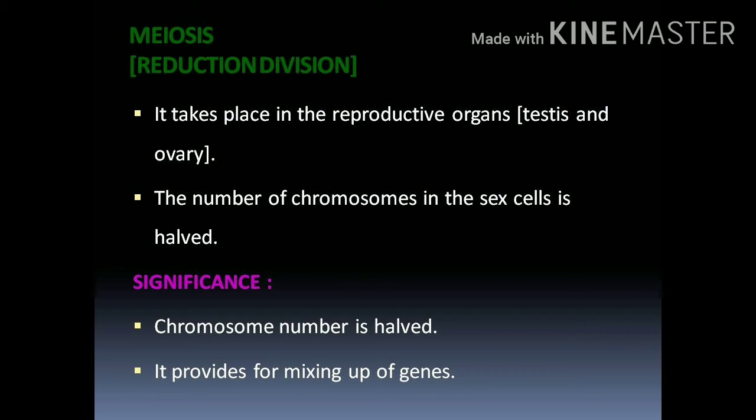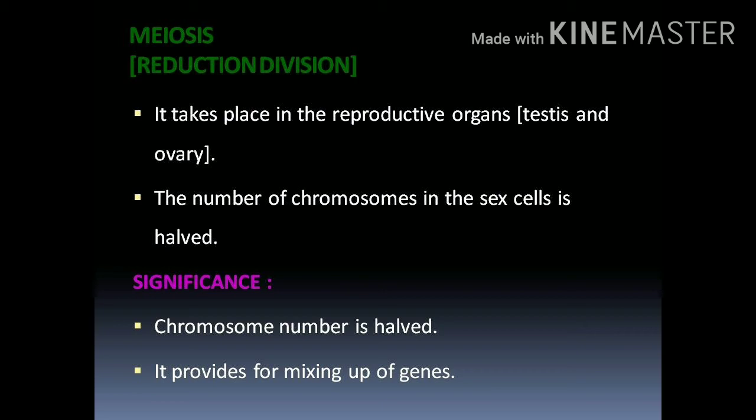The most important fact about meiosis is that the number of chromosomes in the sex cells is halved in this process, and this division is critical. Meiosis is also called a reduction cell division, because half the number of chromosomes is transferred to the daughter cell. In mitosis, the same number of chromosomes is transferred, but in meiosis, half the number is transferred to the daughter cells. So it is called a reduction cell division.